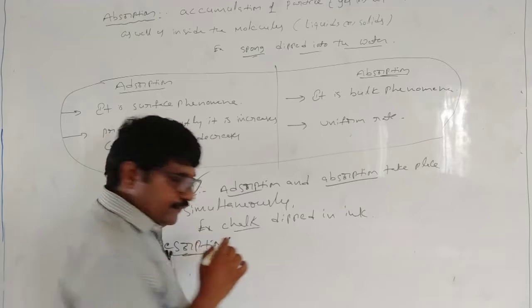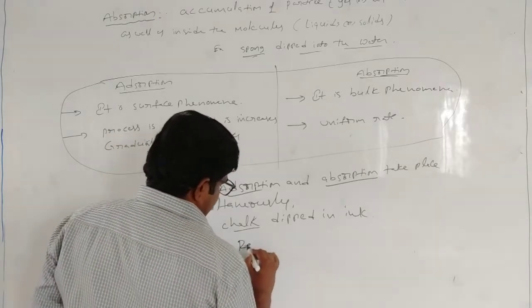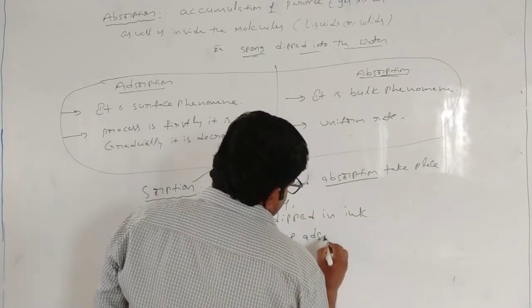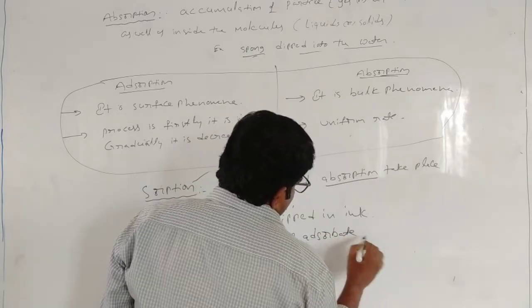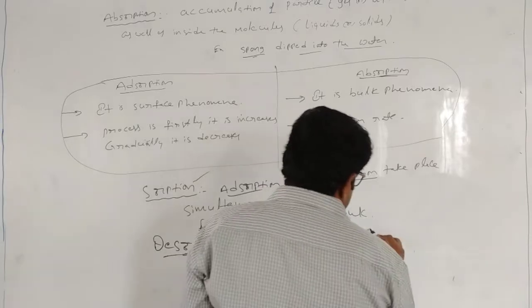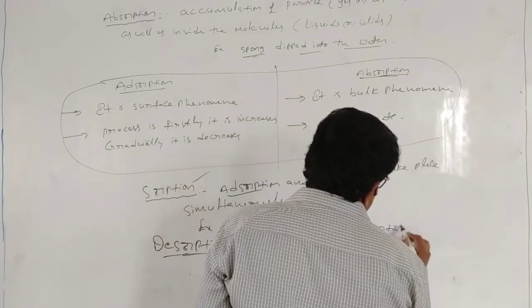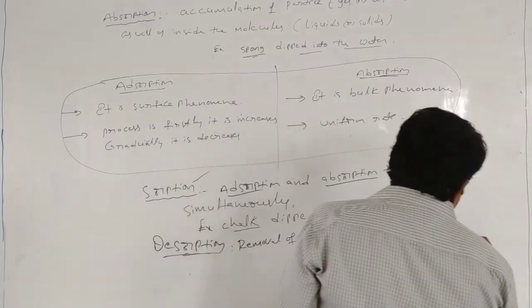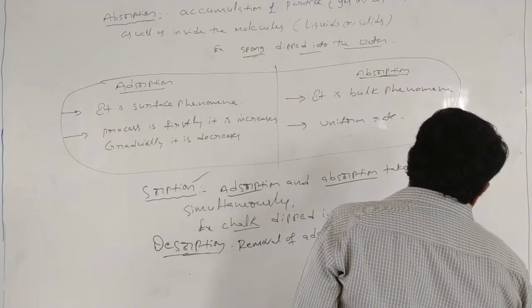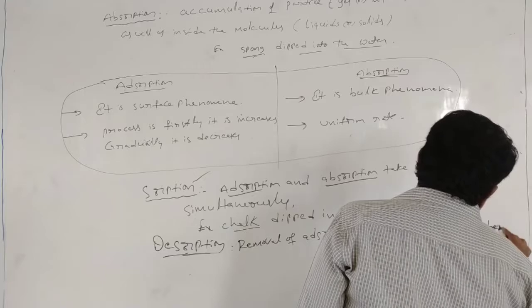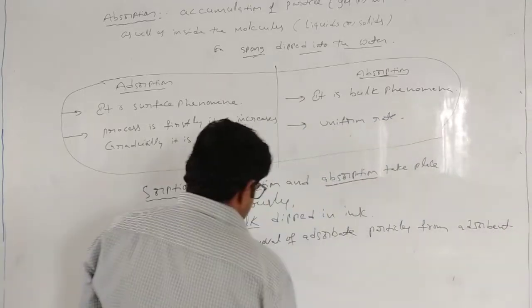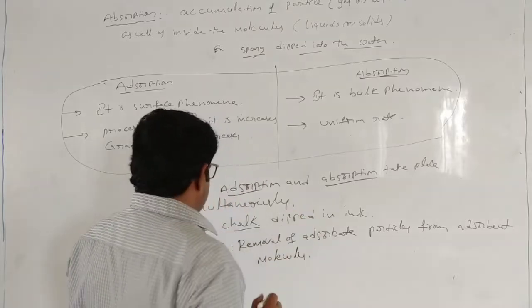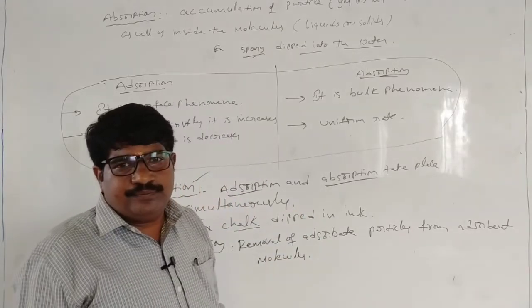So removal of adsorbed particles from adsorbent molecules is called desorption.